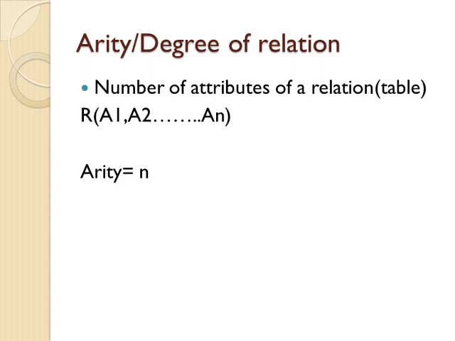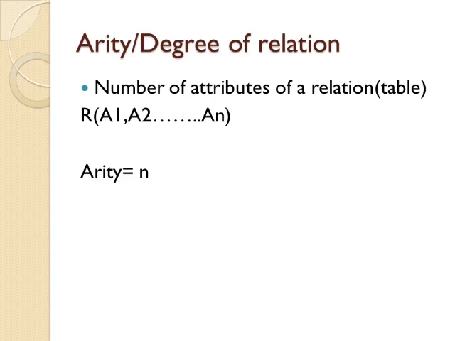One more little concept in this relational model is arity. That is the degree of a relation, or we can say the degree of a table. It is the number of attributes of a relation, meaning how many columns you have in a table. For example, we have a relation named R, and it has various attributes from A1 to AN. So the degree of this relation will be n, which means that it will have n columns. Fine. So this was all about the relational model.